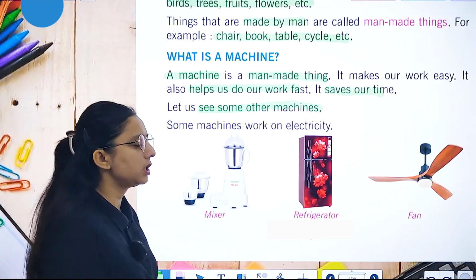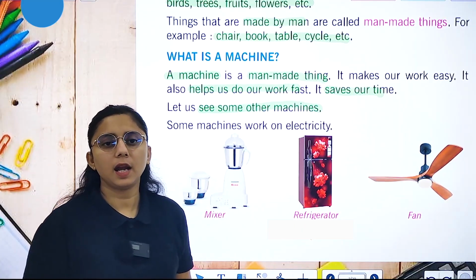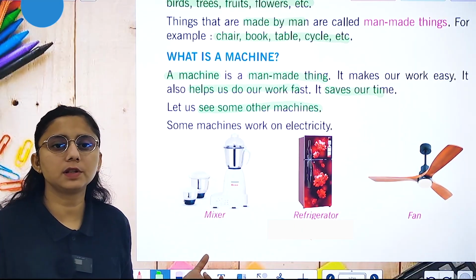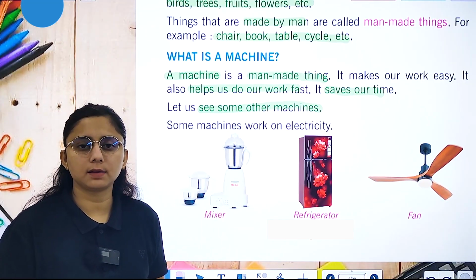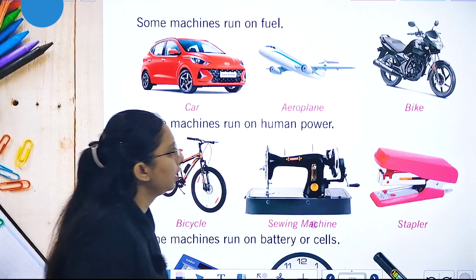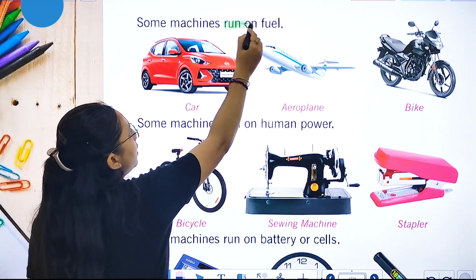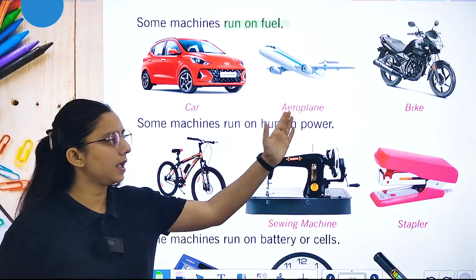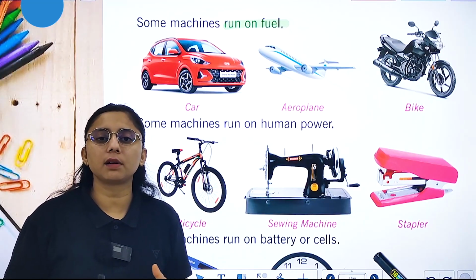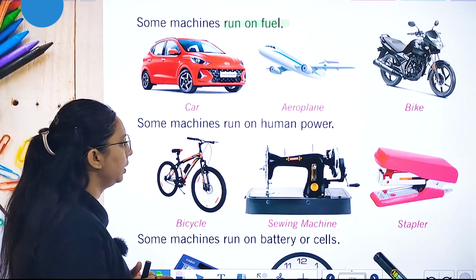Now, there are some machines that work on electricity. At your home, you have a refrigerator, mixer and fan. These all work on electricity. Some machines run on fuel, like your car, aeroplane and bike. These are the machines that run on fuel.